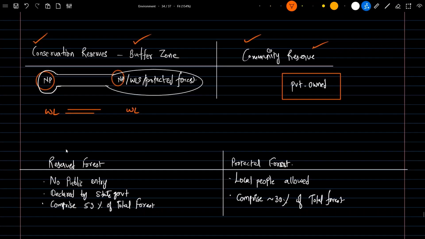The next protected areas are reserve forest and protected forest. In reserve forest, there will be zero public entry. The public will not be allowed at any cost. Whereas in protected forest, local people are allowed. Reserve forest comprises 53% of the total forest that we declared, and 30% is protected forest of the total forest we declared. Just understand, reserve forest area is more than protected forest area.